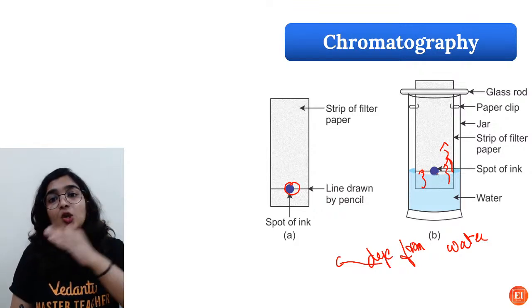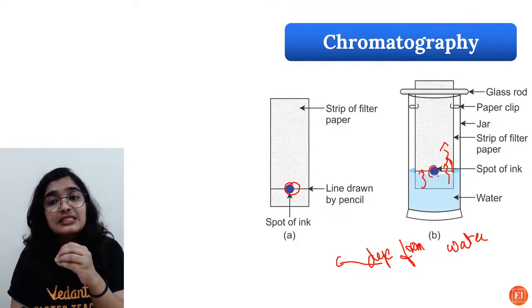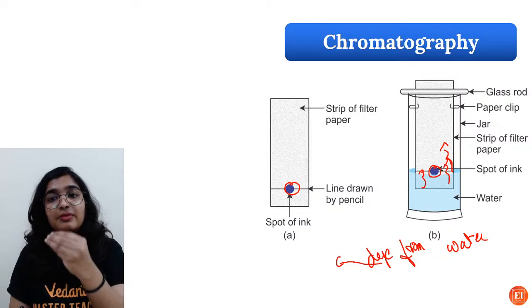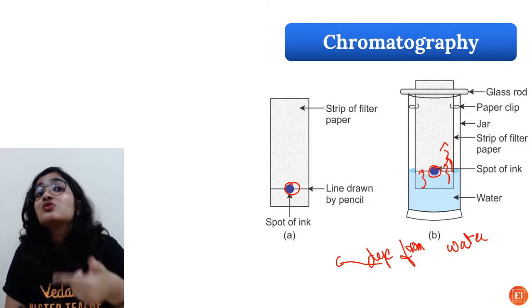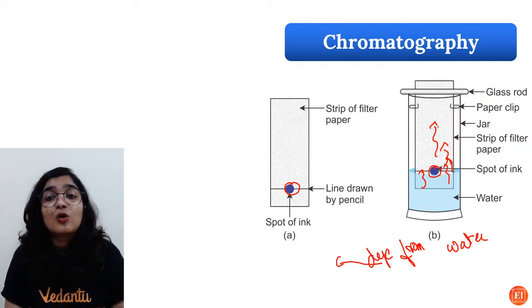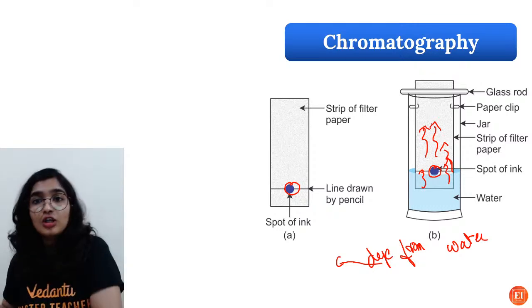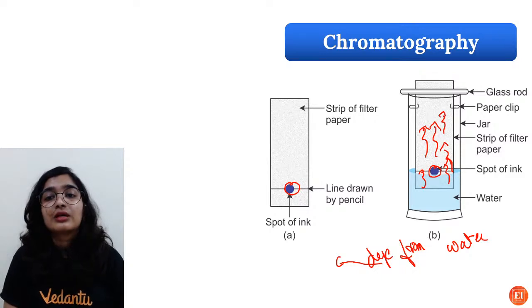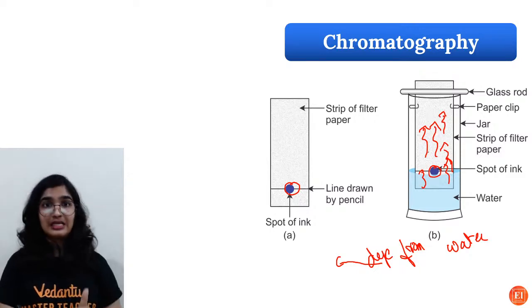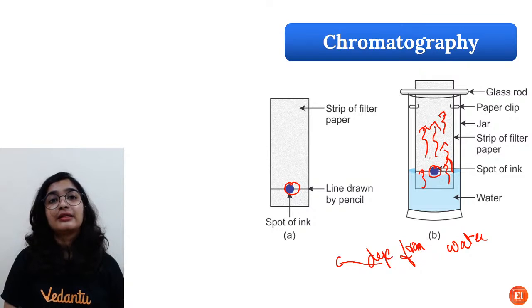Along with the water, the pigments present in the dye, as they are also soluble in water, start moving up. If a pigment is more soluble, it will be at the top. If it is less soluble, it will be at the end.